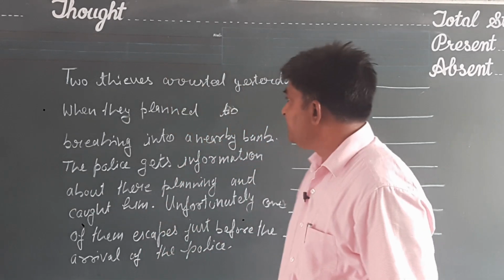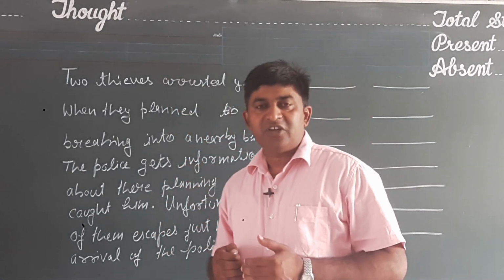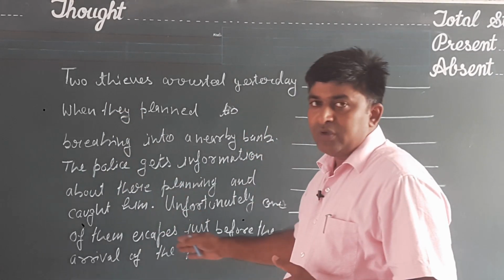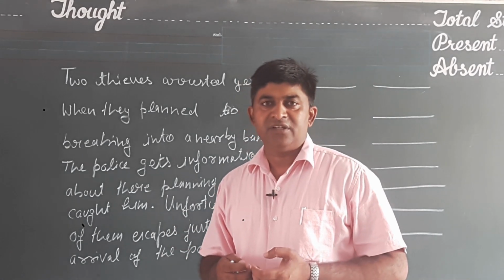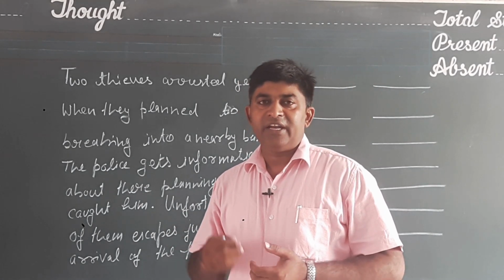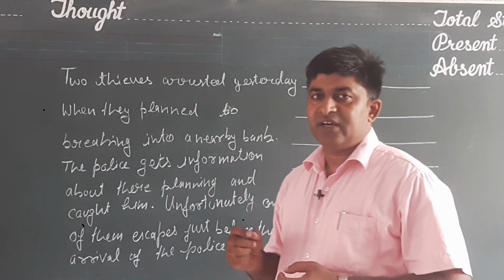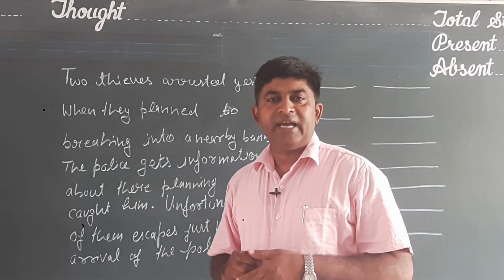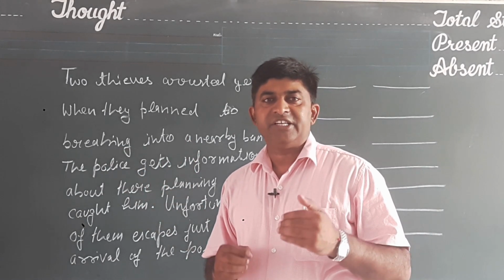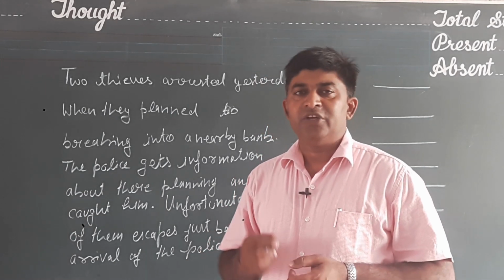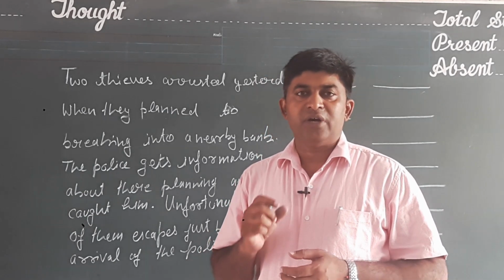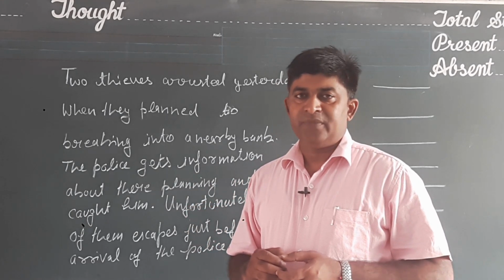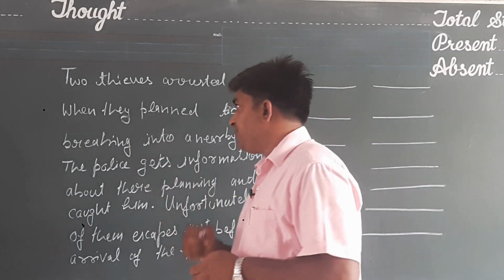So let us begin. Here the method of editing the paragraph is to read the para complete in one go. If you are not able to understand anything, then you should make a second reading, and if you find any error in the very first reading, at the same time you must underline that word. In editing, there is a word that is used wrongly in that paragraph. You have to find out that word and you have to write the correct word also that will replace the wrong word. So let us read this passage at first.